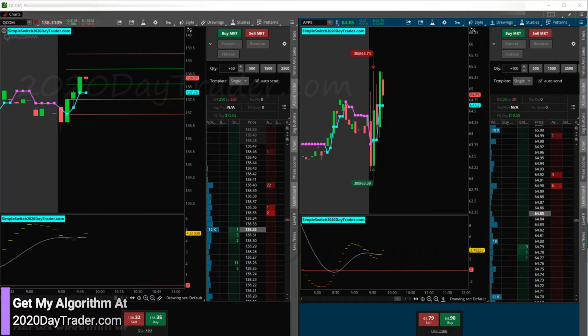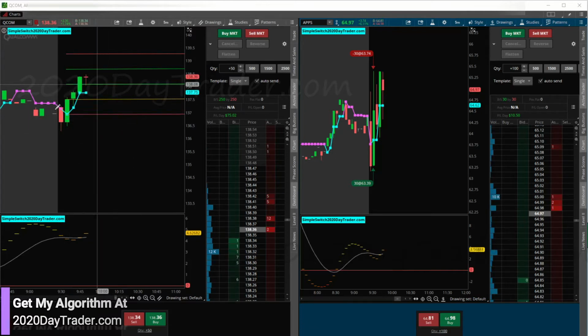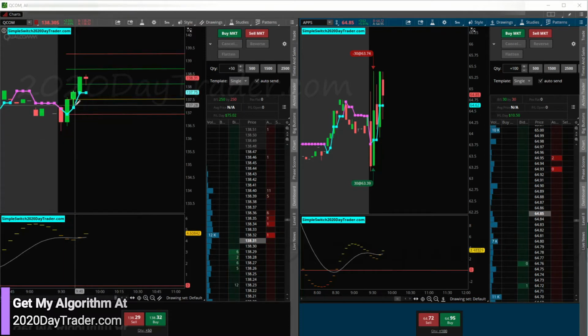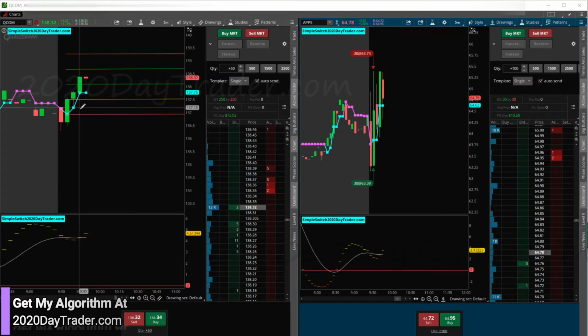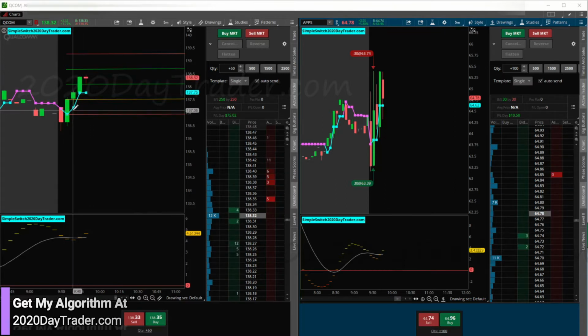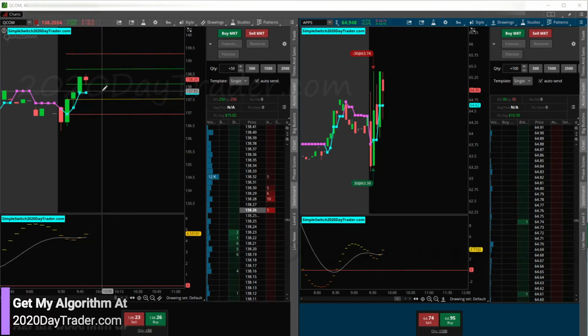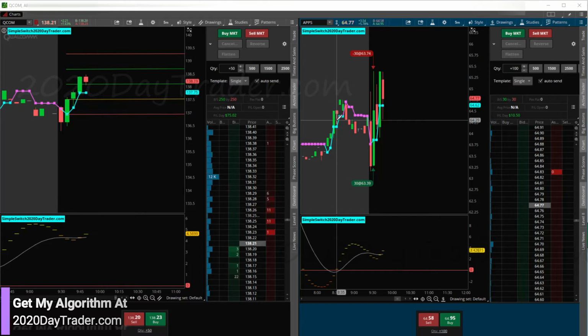So basically, QCOM, you saw we traded that on the scalping algo, which is not this one here. It was that other chart I showed you. I should have just reversed my trade once I got out of it, waited for the long play. But I got greedy and I wanted to retrace a little bit more before I jumped in long. And as a result, I missed out on the win on the day trading strategy. So that's how it goes.